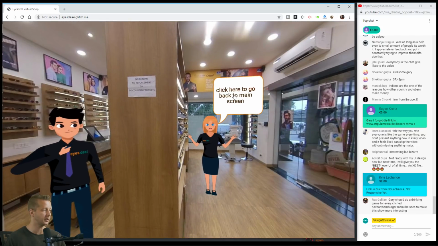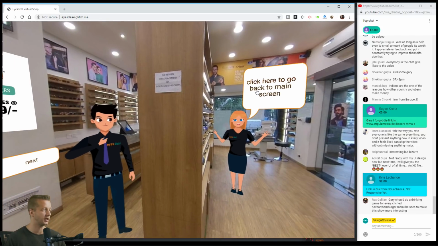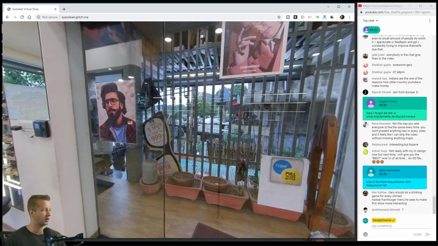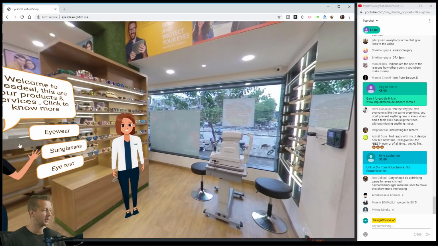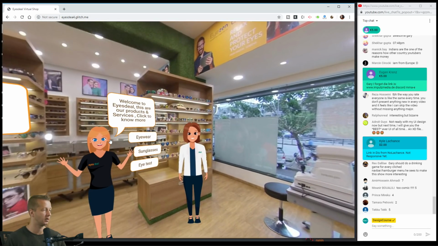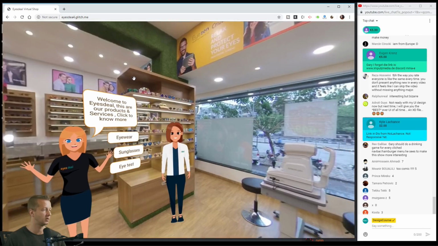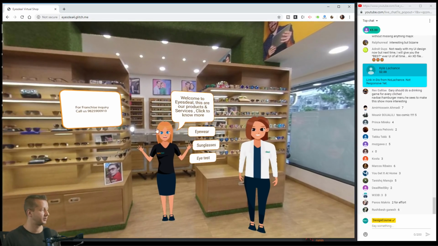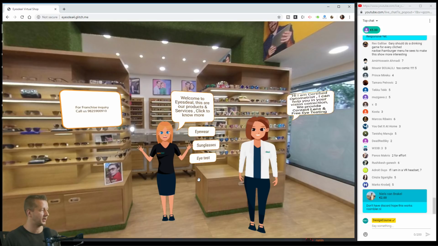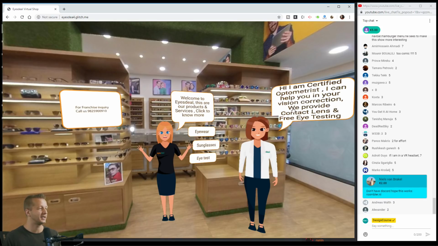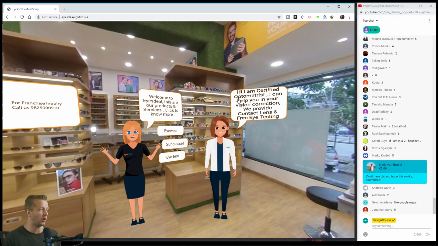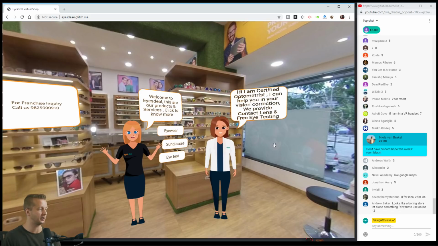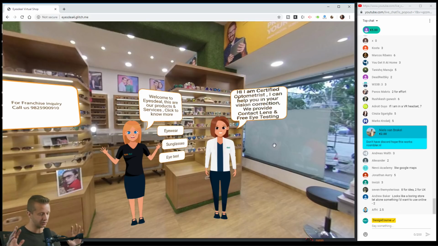I'll keep clicking around on this. Click here to go to the main screen. It's not working. Oh wait, you had to click on her? What's happening here? Oh, okay. Eye test. See, that looks real bad. There's no white space between the text and the container. So instead of going over this gimmicky stuff, I would just completely change that.